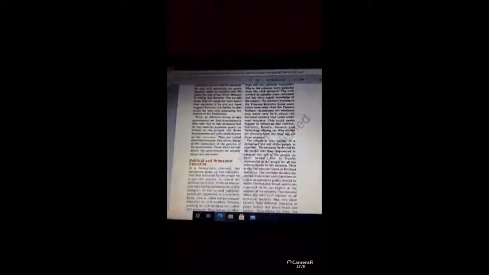The minister takes the advice of experts on all technical matters and then takes the decision. So political leaders do not have to be experts; they have to take advice from the experts, the permanent executive, and only then take any decisions.